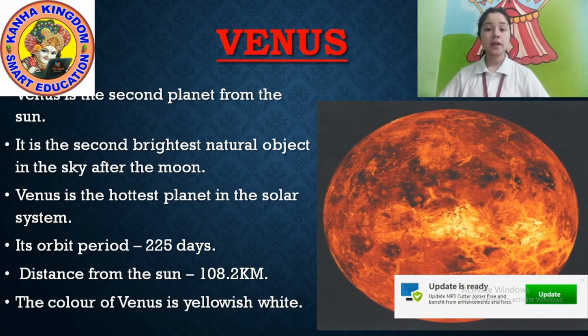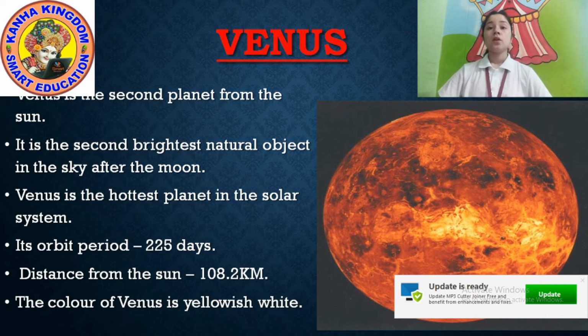It is the second brightest natural object in the sky after the moon. The first is the moon, second is Venus.